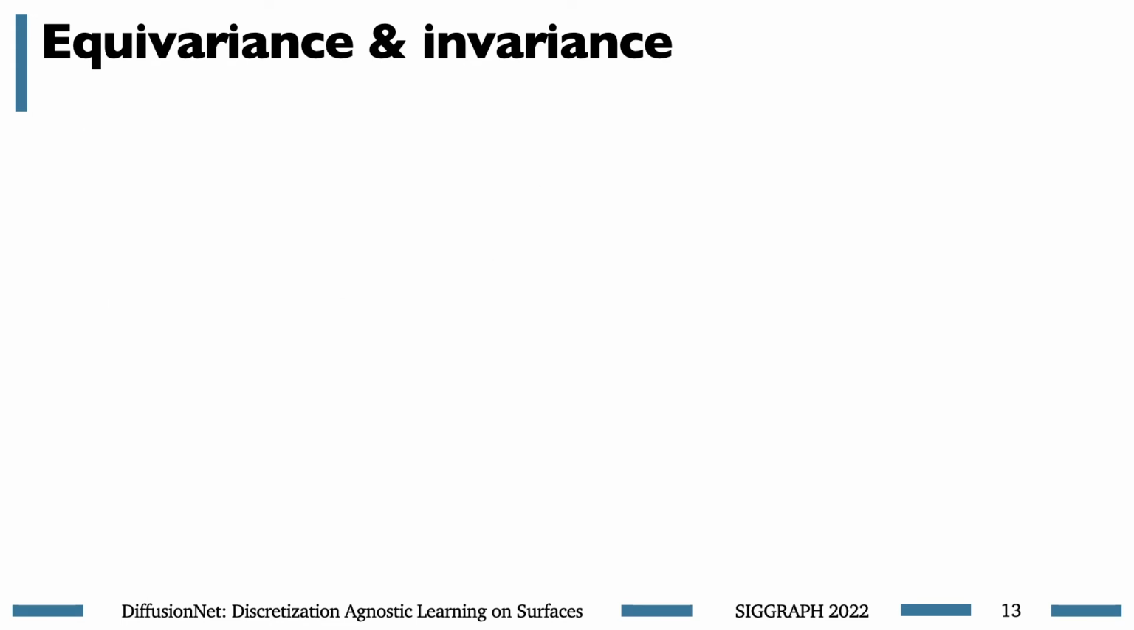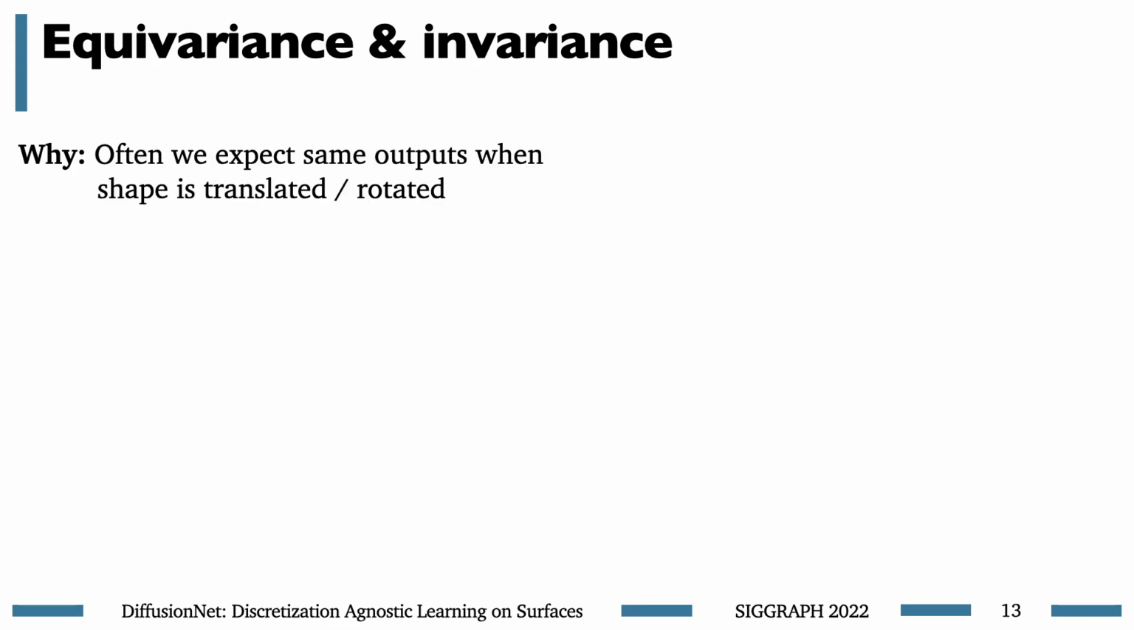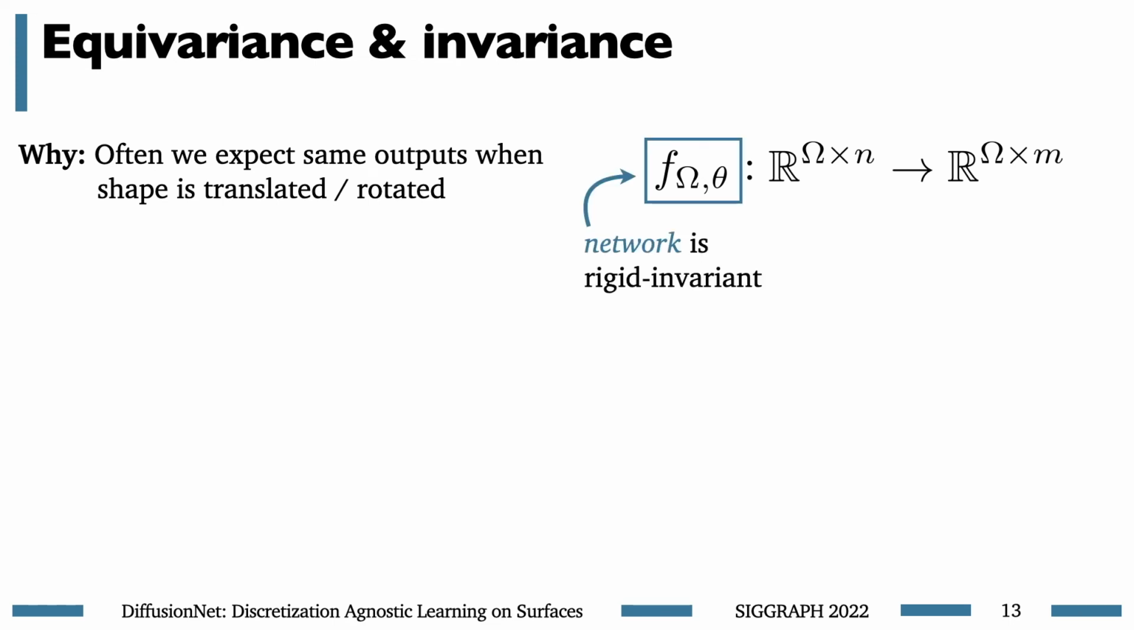As we discussed earlier, we often expect that networks in geometric learning produce the same outputs when a shape is translated or rotated, so we're looking for invariance in our learning process. The good news is that these diffusion networks themselves are in fact rigid invariant. If you say translate the domain omega on which you're learning, you still have the exact same function in your diffusion net. So then the invariance of the whole learning process just depends on which features you choose as input.